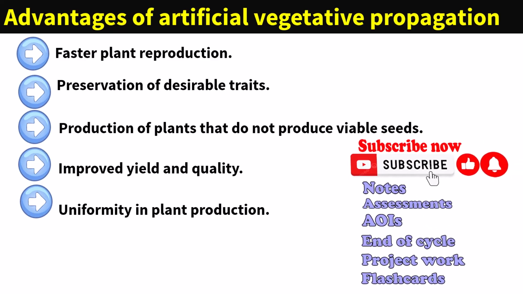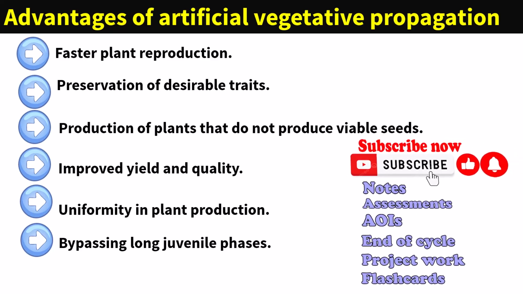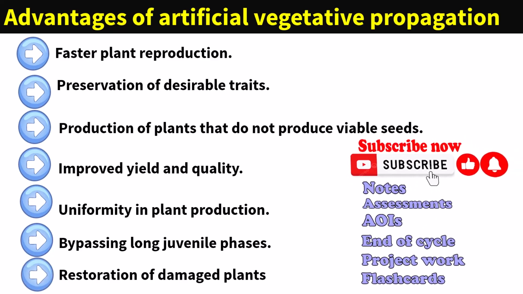Bypassing long juvenile phases. Some plants have long juvenile phases before they can produce flowers or fruits. Vegetative propagation can help bypass this period, enabling plants to mature faster and start producing earlier. Restoration of damaged plants. It is used in the repair of damaged plants or parts of plants. For instance, grafting can be used to replace damaged branches or parts of a tree.